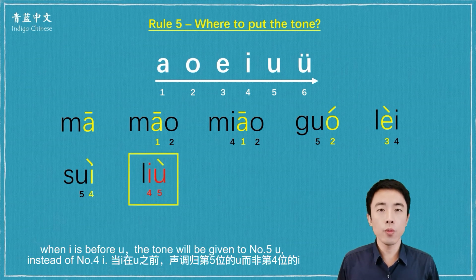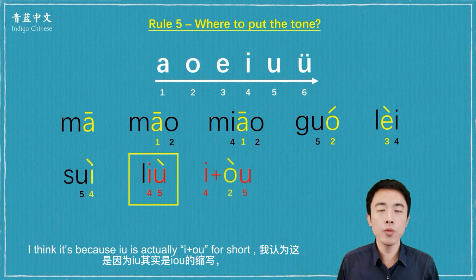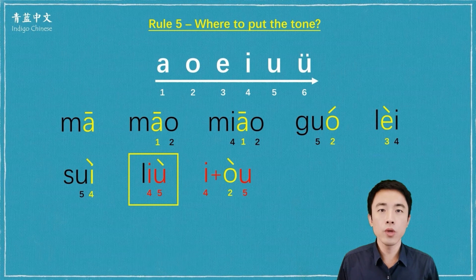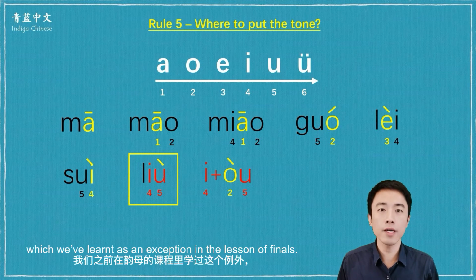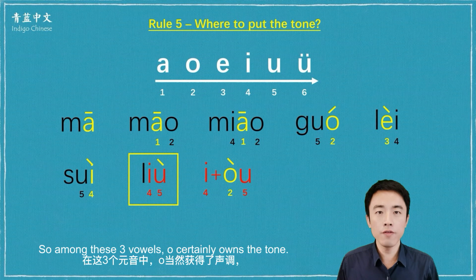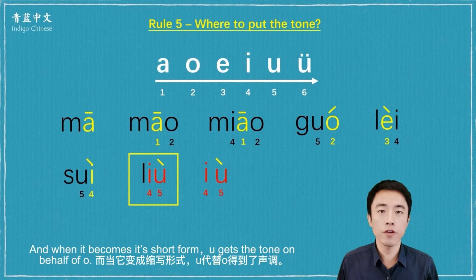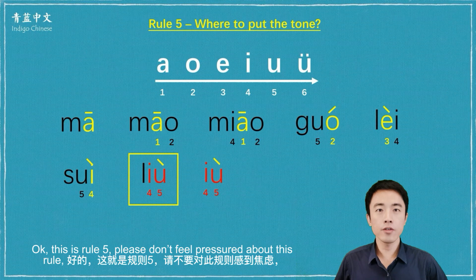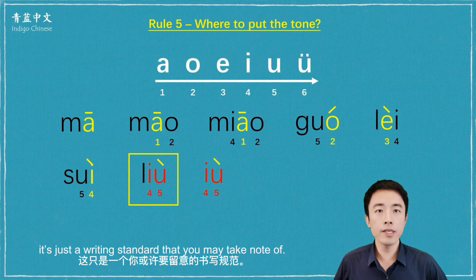When I is before U, the tone will be given to number 5, U, instead of number 4, I. I think it's because I-U is actually I-O for short and pronounced yo, which we've learned as an exception in the lesson of finals. So among these 3 vowels, O certainly owns the tone. And when it becomes its short form, U gets the tone on behalf of O. Okay, this is rule 5. Please don't feel pressured about this rule. It's just a writing standard that you may take note of.